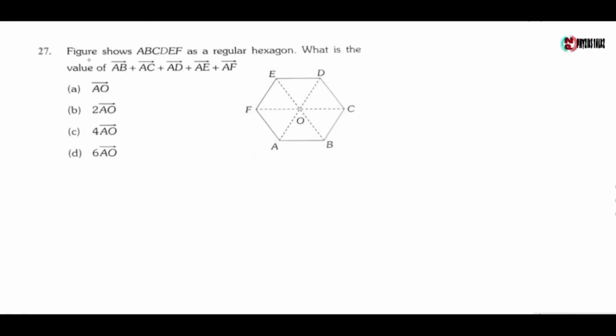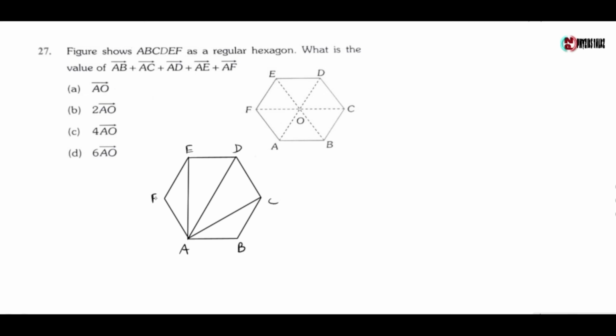Next question, figure shows ABCDEF as a regular hexagon. What is the value of AB vector plus AC vector plus AD vector plus AE vector plus AF vector? Now let us take A, B, C, D, E and F is a regular hexagon where AB, BC, CD, DE, EF and FA are vectors.